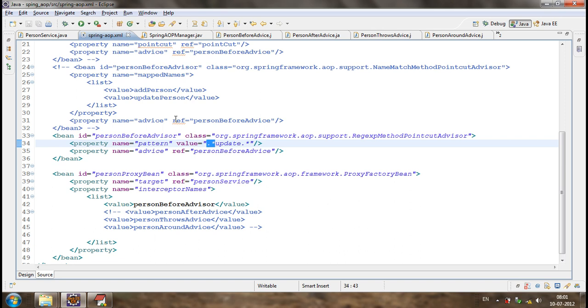Whatever pointcut advisor we use, the mechanism of a pointcut is that we are restricting the advice to specific join points, rather than executing the advice for all the join points.